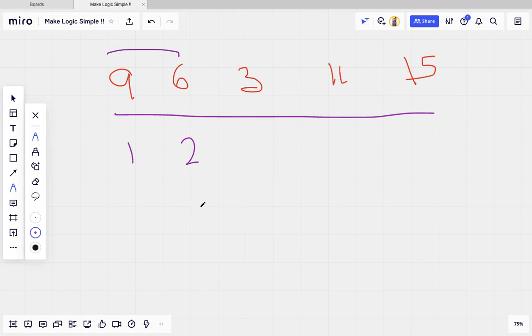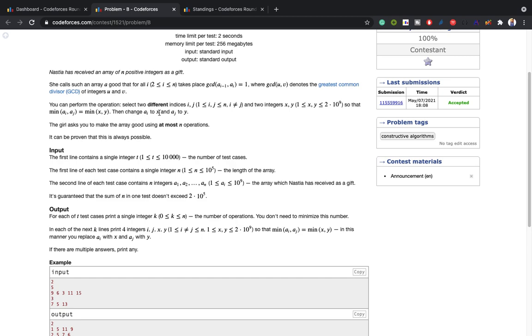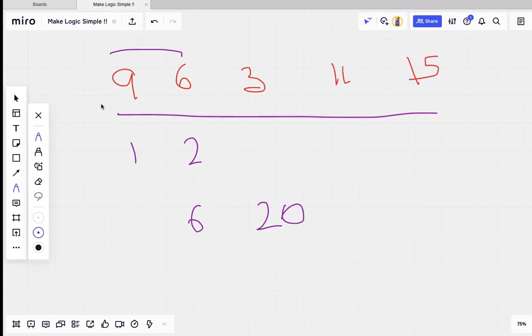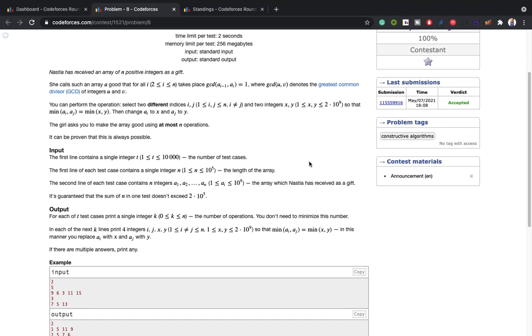So one of the numbers should be 6, and I have to choose another number, let's suppose the maximum of all of these, like 20. I have chosen 20. Okay, so what I can do is change a_i to x and a_j to y. Like this will become 6 and this will become 20. I can do this in one operation.